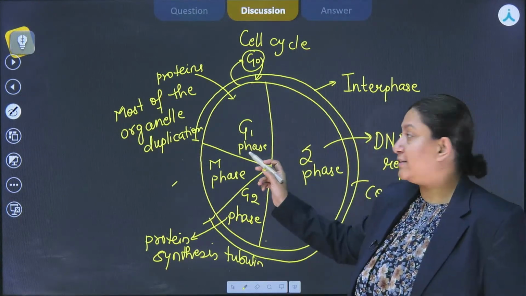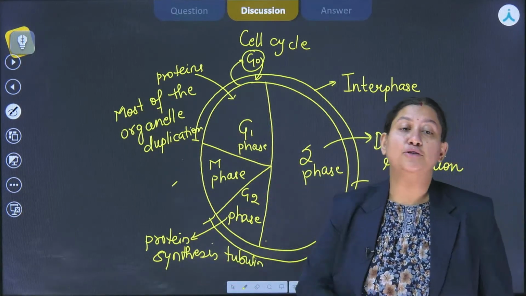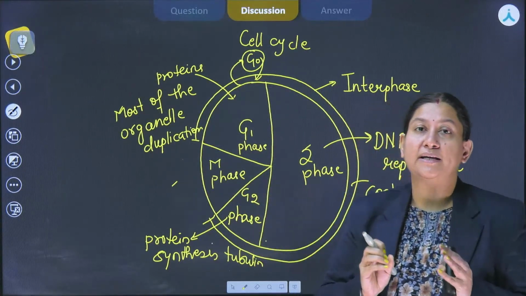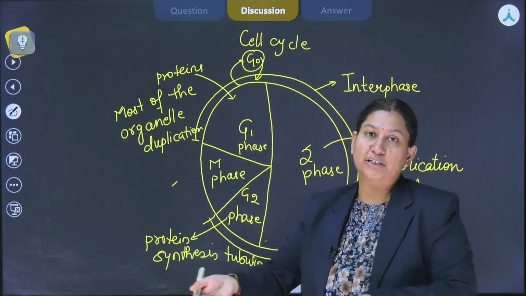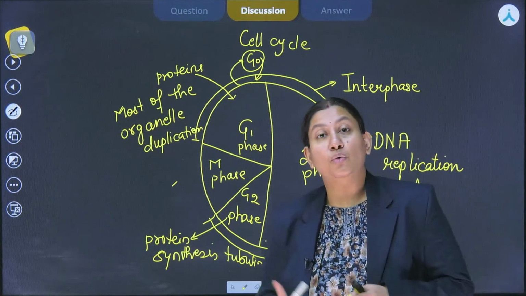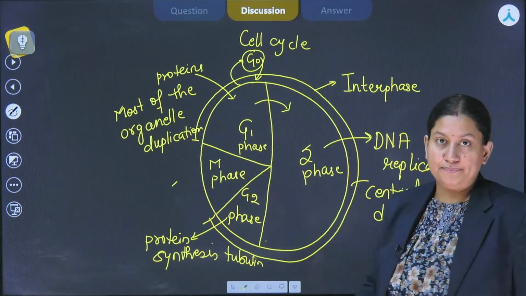So if the cell is present in G1, S or G2 phase, it is destined to perform M phase, if all the events happen properly. Like let's suppose there are 10 types of proteins that need to be made for S phase; if all those are made, only then will the cell be allowed to enter from G1 to S phase.